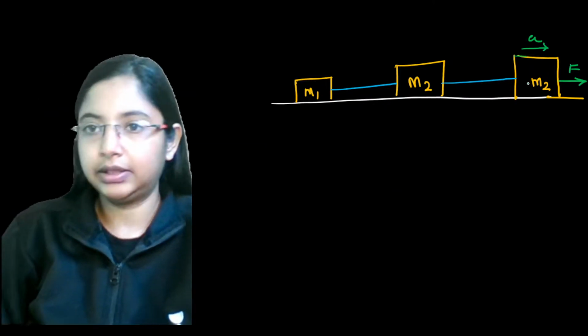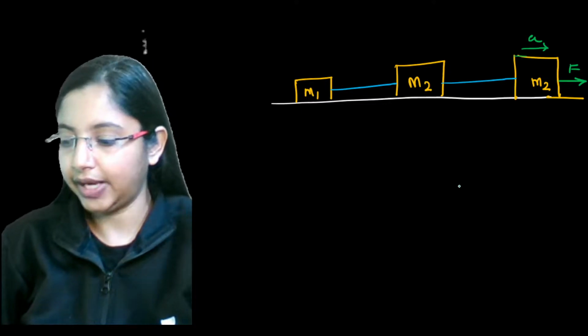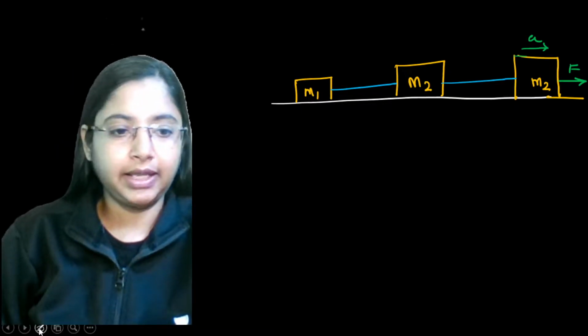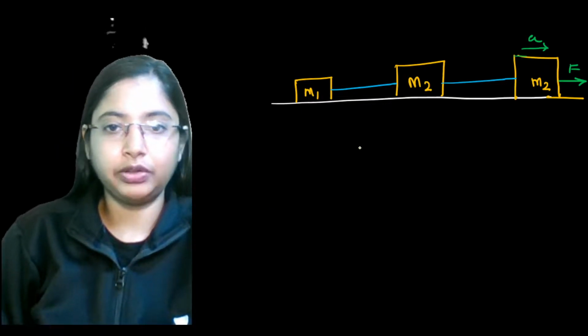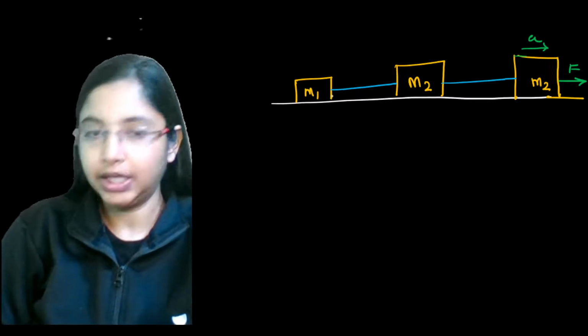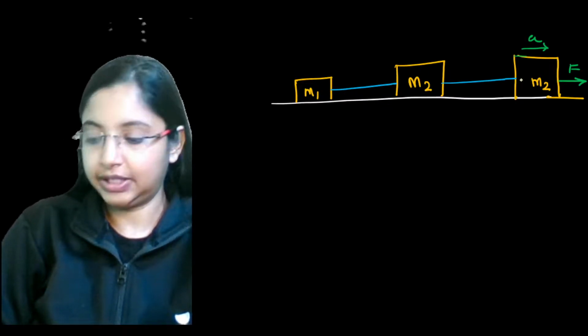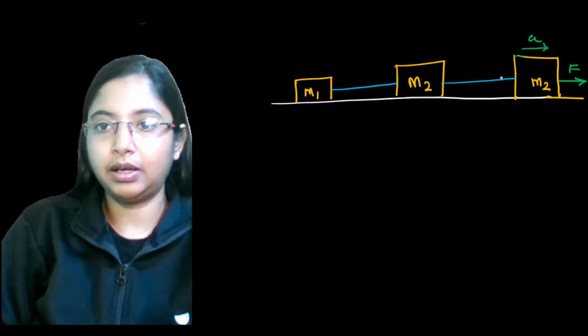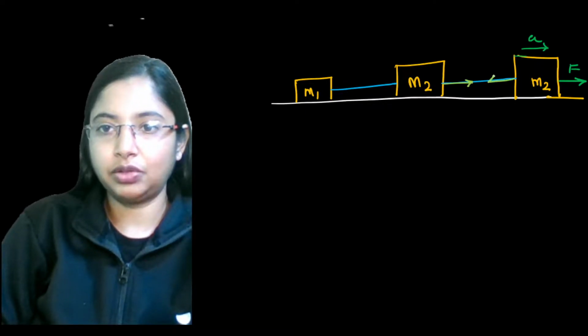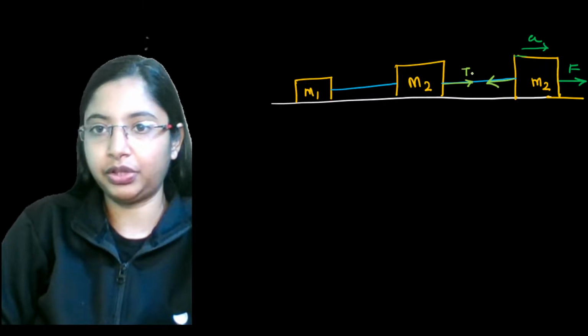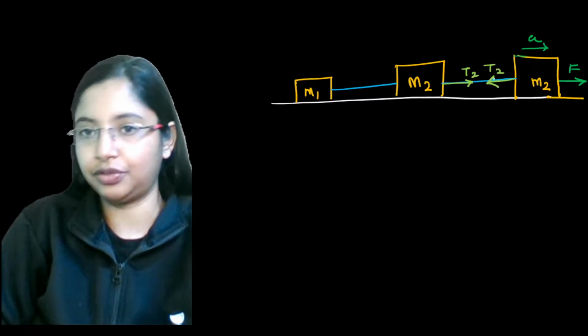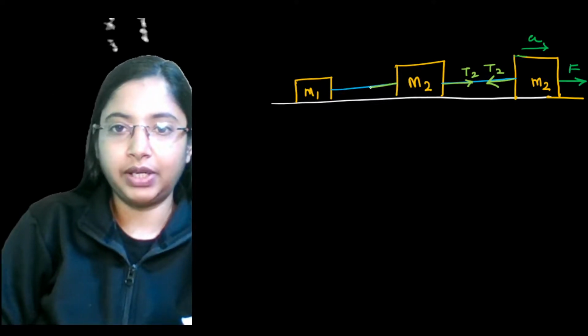This one will actually accelerate. Now, let's see, the tension forces on the string will act this way. M1, in this case, will pull this particular M2 with a force. So this one also will have a reaction force over here. These two forces will be tension forces. Similarly, this particular mass will apply